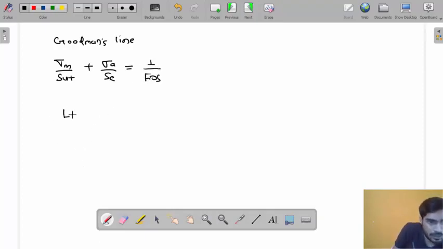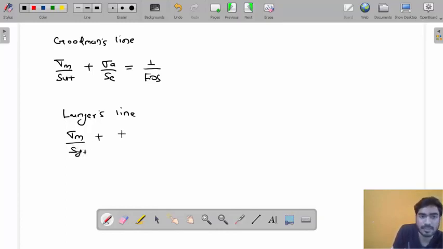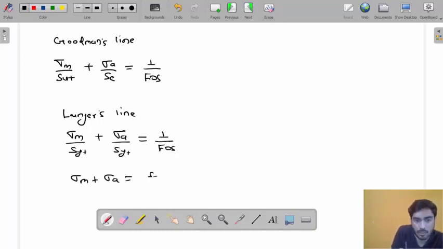And according to Langer's line, what will be the equation? On the sigma m axis, it is cutting SYT, and on the sigma a axis also, it is cutting SYT, right? So it can be written like this: sigma m plus sigma a equals SYT by FOS. Do you understand, my friend?